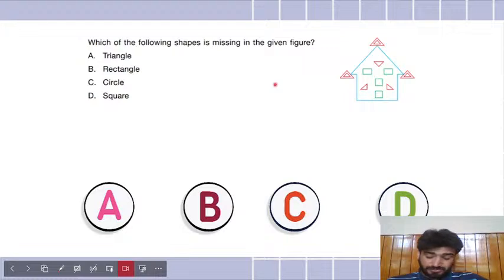Lavanya, it's asking which is missing. So triangle is there, so it's not missing. See, a triangle is here. I can see many triangles. See here, here, here. So triangle is not missing. I can see rectangles. Here is a rectangle. Here is a rectangle. Opposite sides equal, like an extended square. And a square is a four-sided figure with all sides equal. So I can also see a square. So what is missing? I think C, circle is missing. There is no circle in this image. Is there a circle in this image? No. It is not there. So I think C, circle is missing. Let's check.